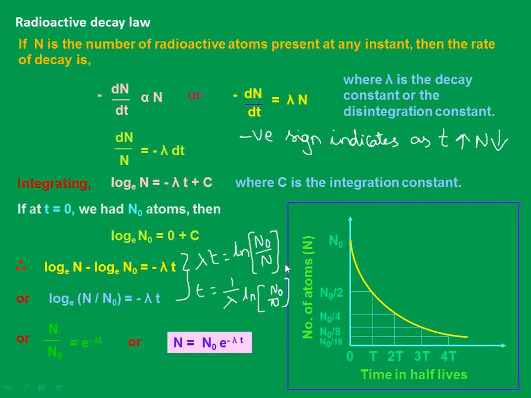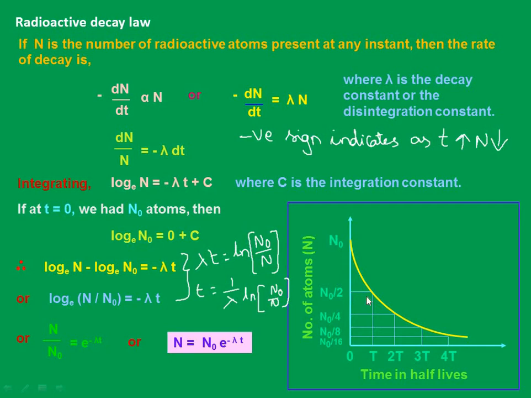This integration I am speaking about gives t equal to 1 by lambda into ln of n naught by n. So what happens if in the place of n I substitute n naught by e, that is, 1 by e times n naught? The n naught cancels out, and we get ln e to the base e, which is 1. So t equals 1 by lambda. That is what we are speaking about: it is defined as the reciprocal of the time during which the number of nuclei decays to 1 by e times of the original value.